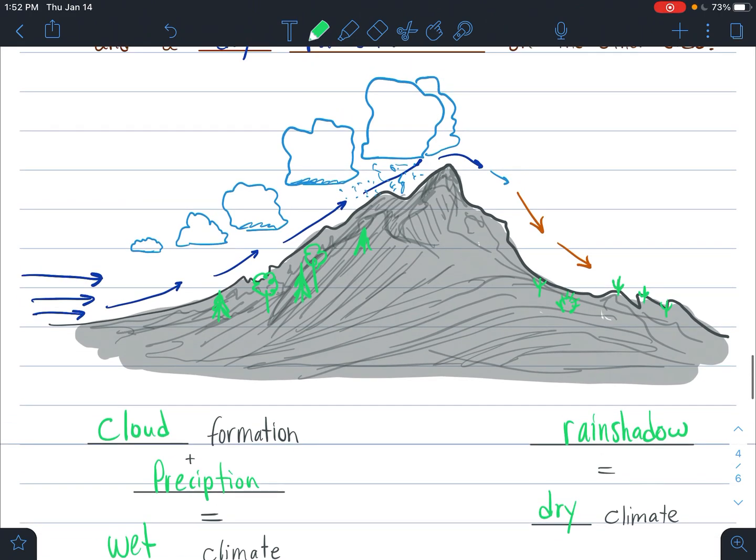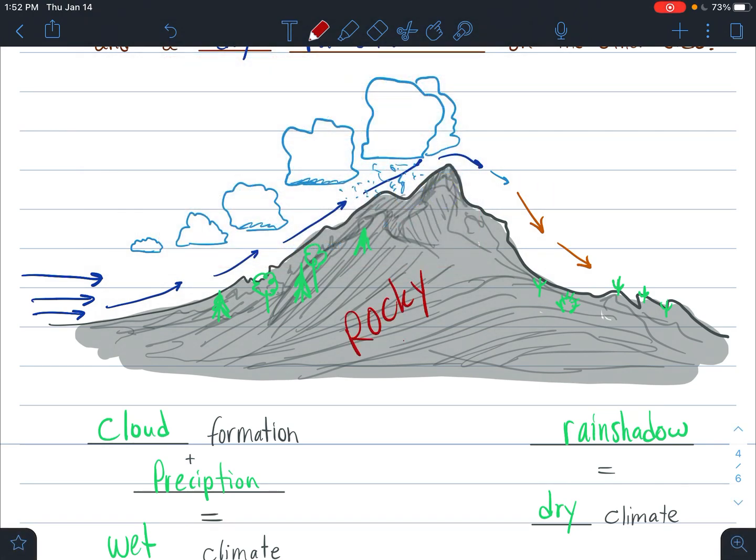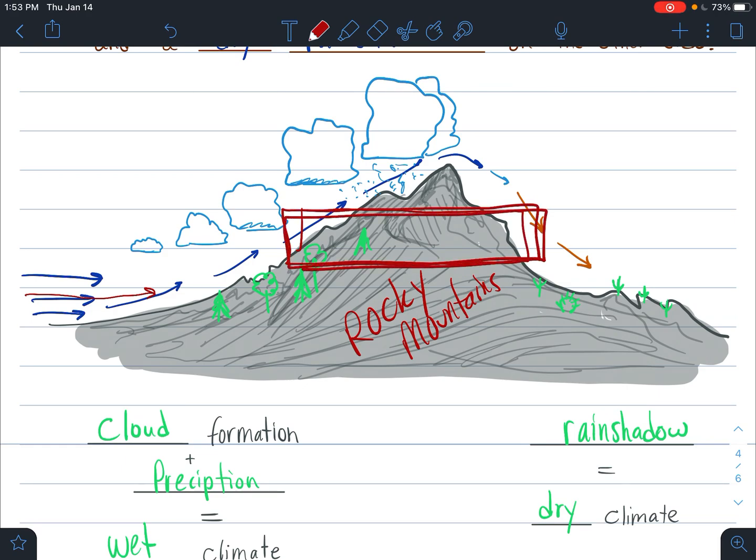So a good example of this is if this mountain range that I drew were the Rocky Mountains here in Colorado. The west slope, the air comes up over the west slope. The Rocky Mountains in the middle of our mountain range, this is where all the ski resorts are. This is where all the snow falls in the wintertime. But if you come down to Denver region or where we live in Fort Collins, this area is actually called a desert. And we call it a steppe is the more correct term for the type of desert that we're in. But we are in a desert region because all of the moisture gets sucked out of the clouds as they cross over the Rockies.